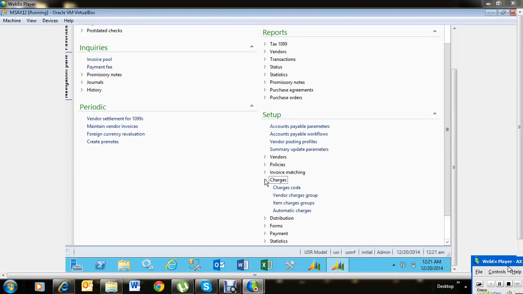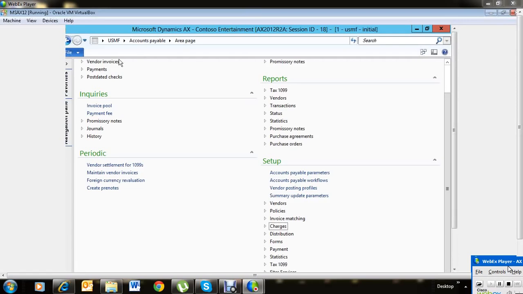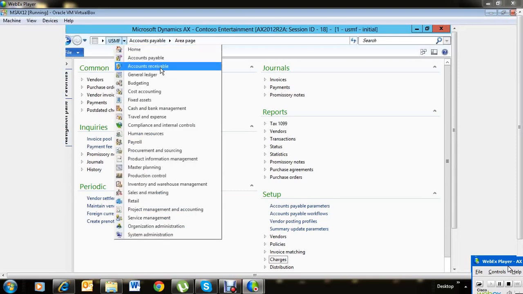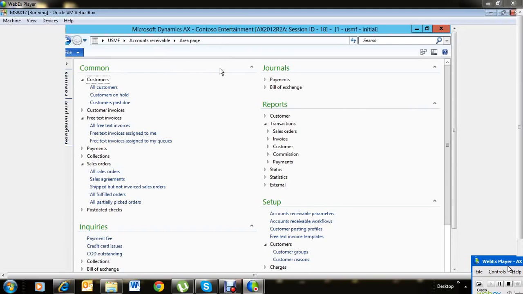We'll also look into the charge code setup, how we set up the charge codes, and how these could be added to our invoices. We'll also look into the post-dated checks, how we set up the post-dated checks and give them. After this, we're going to go to the account receivable module, where we're going to see how a